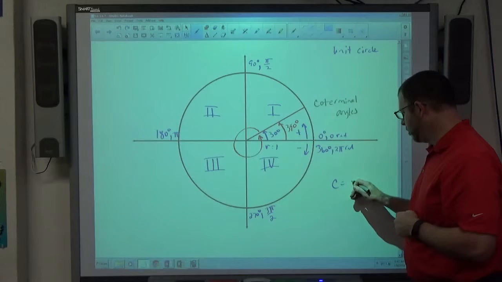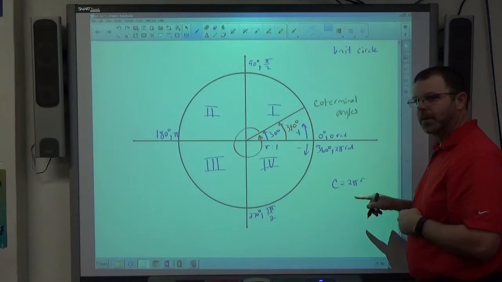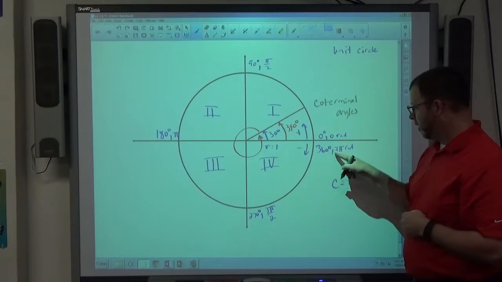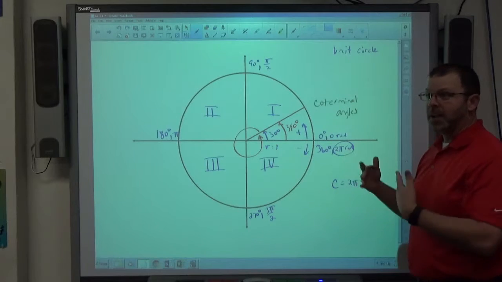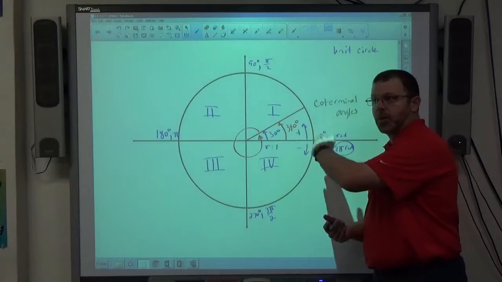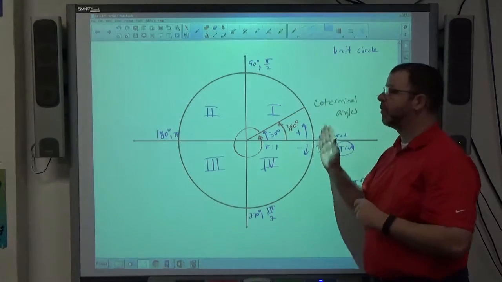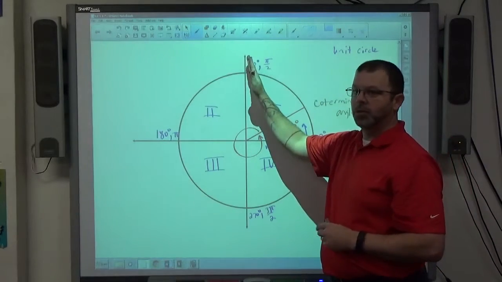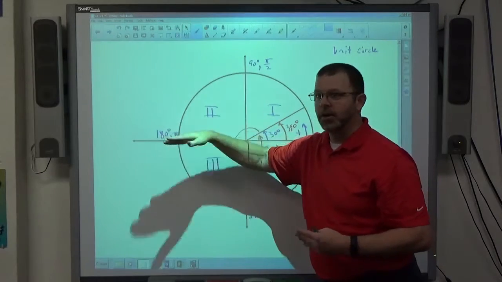Circumference formula being 2 pi r. So it would be 2 pi, right? So you see 2 pi radians, the circumference. That's all a radian is. If you had a circle of radius 1, it's how far around the circle you've gone. That's the circumference. So from here to here, pi over 2 radians is the circumference. So that's all that is.